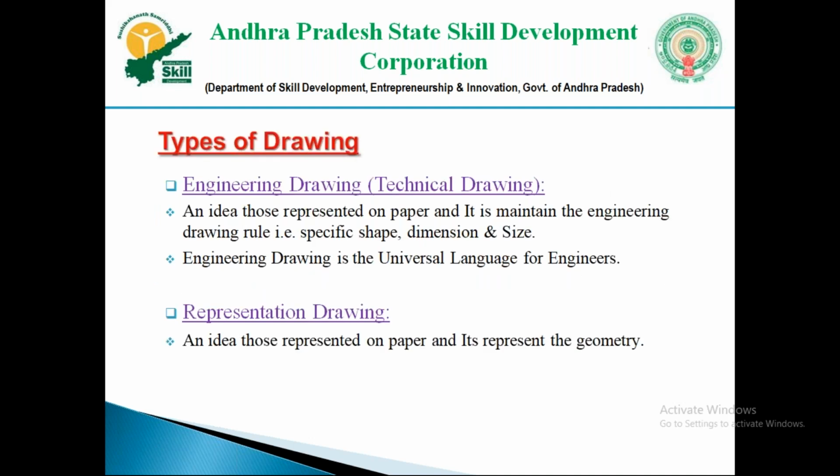Drawing is divided into 2 types: one is engineering drawing or technical drawing, and the second is representation drawing. A small child drawing a flower, a building or a bike is also drawing, but it comes under representation drawing.